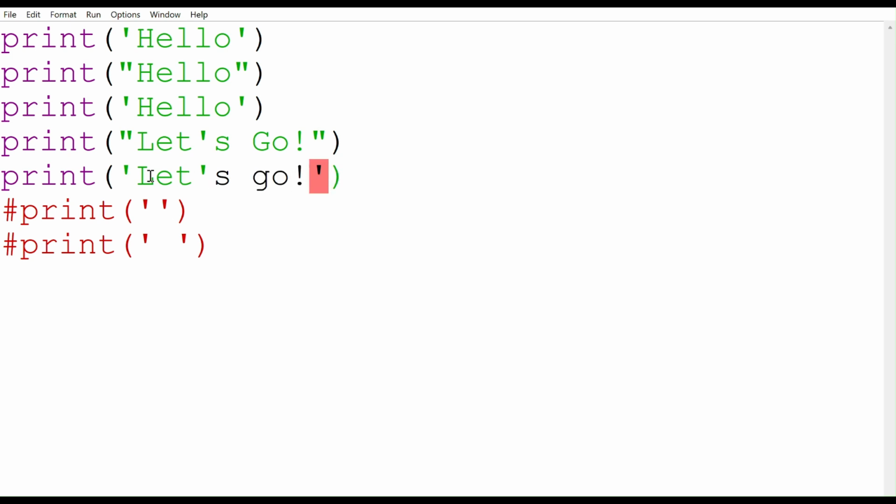We can rectify this by replacing it with double quotes. So it is advisable to use double quotes at the beginning and at the end if there is an apostrophe in the middle. Okay, so we'll run this.